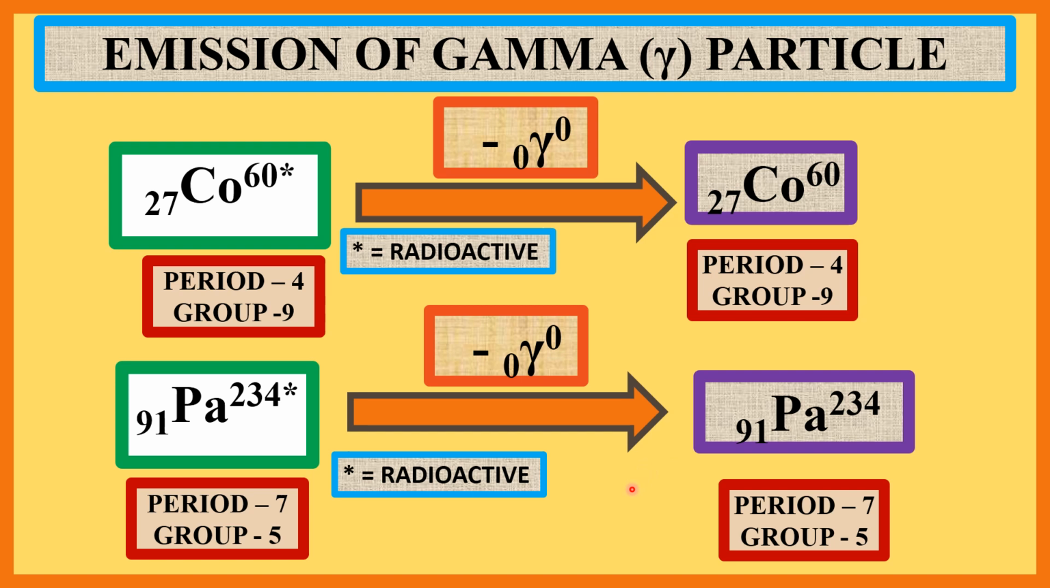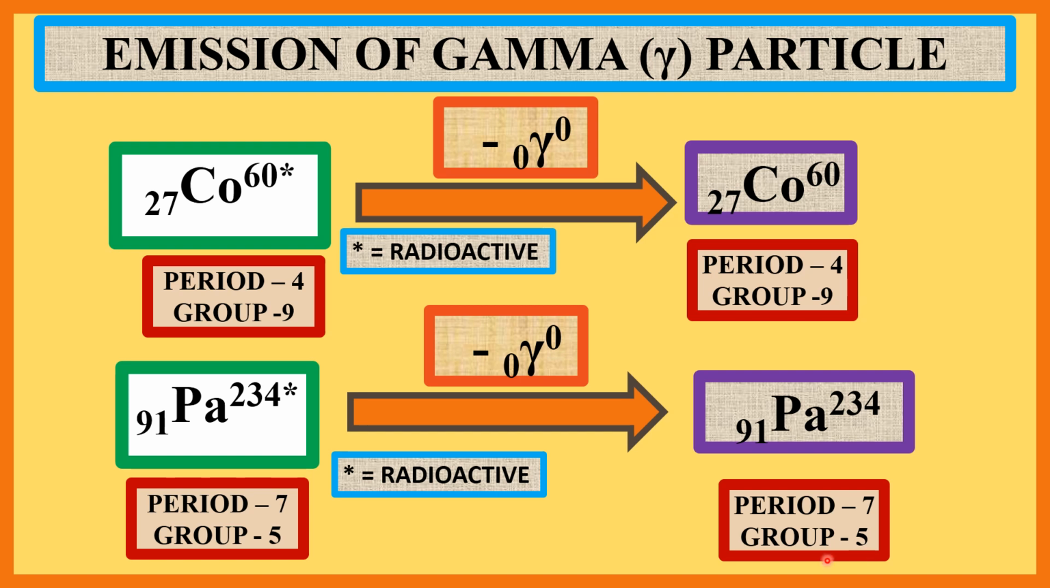And also see the position of this protactinium element is in period 7 and group 5, and the position of the newborn protactinium element is in period 7 and group 5, that is, the position in the periodic table of the mother element and the daughter element remains unchanged.